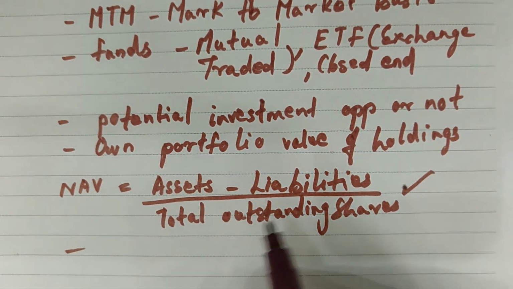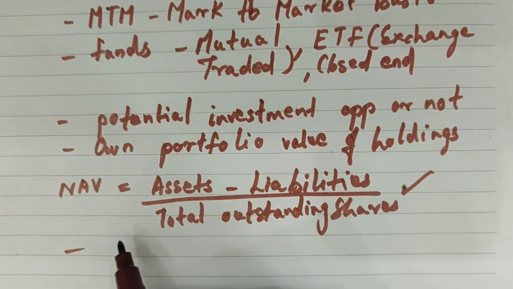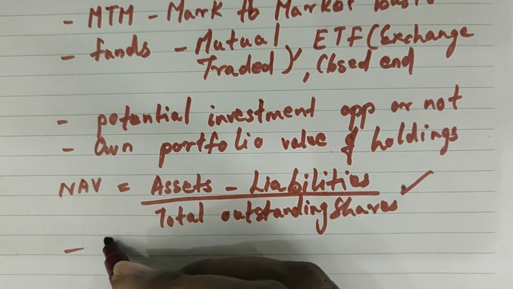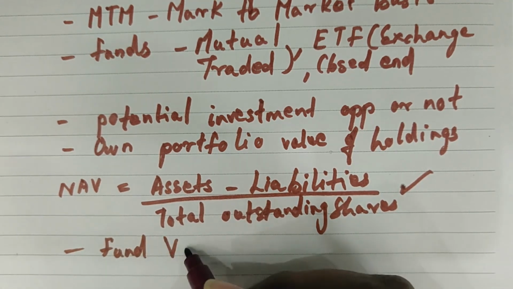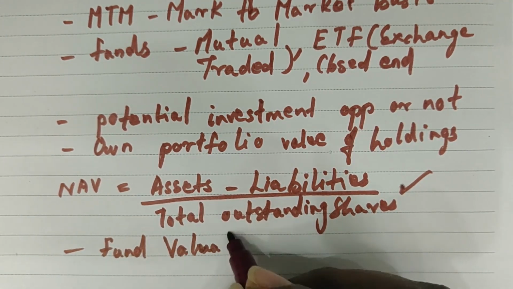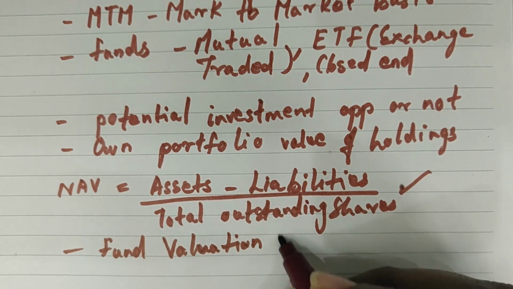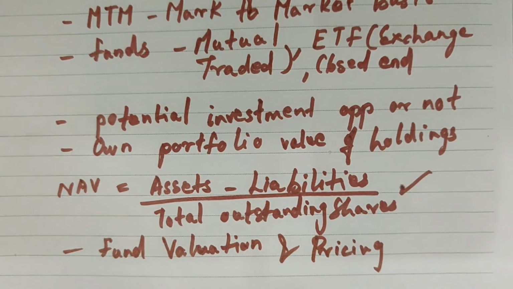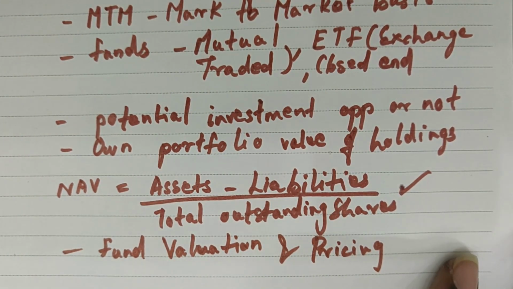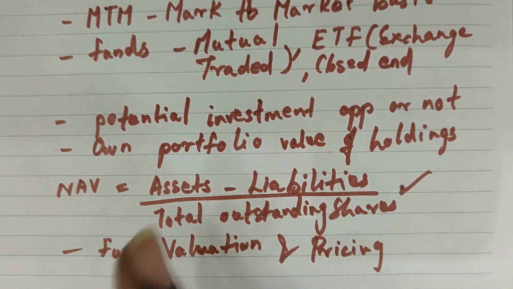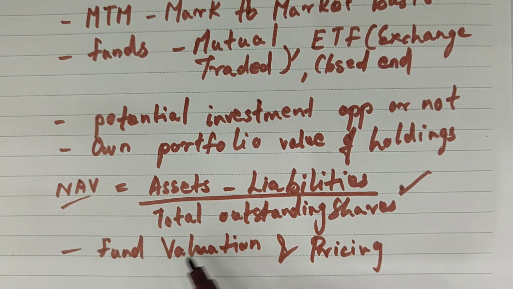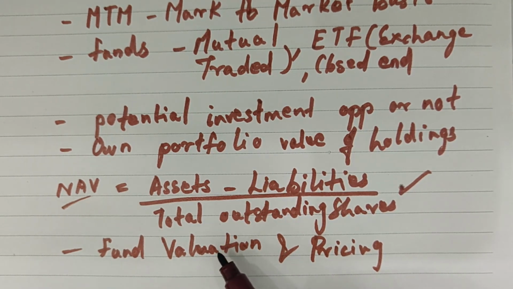By arriving at NAV using this formula, one is able to provide support on fund valuation and fix the pricing of that particular fund or an entity based upon that. That is the major advantage considered here.